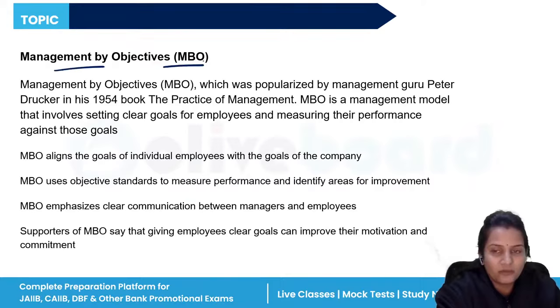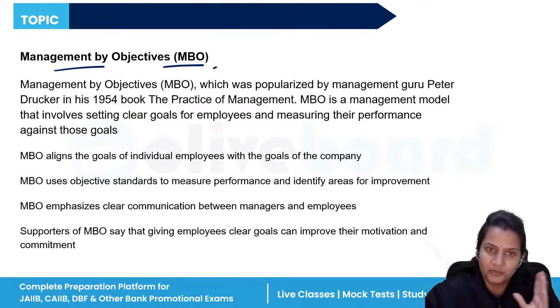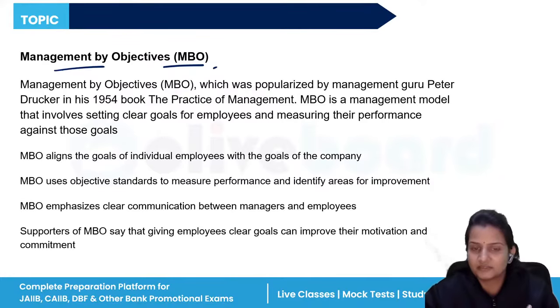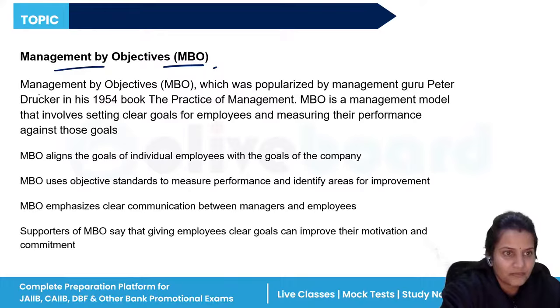Now, management by objectives. What is MBO? MBO basically tells that in an organization, both the manager as well as the employees working in the organization should work as a group. Whatever decisions are taken in the organization have to be taken with the consent of both the members of the organization and the employees. Both should agree on a certain fact, on a certain criteria.